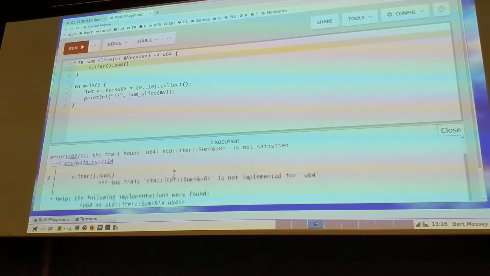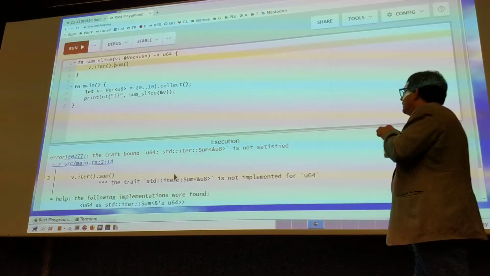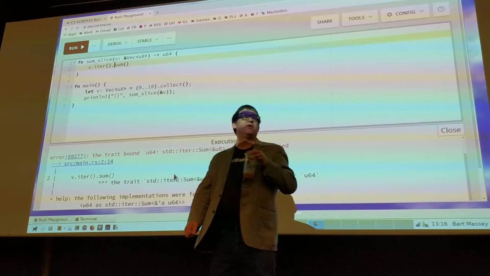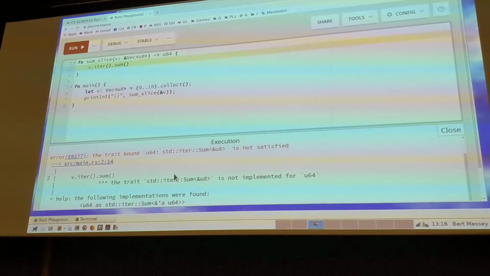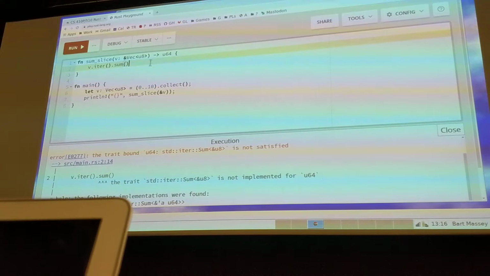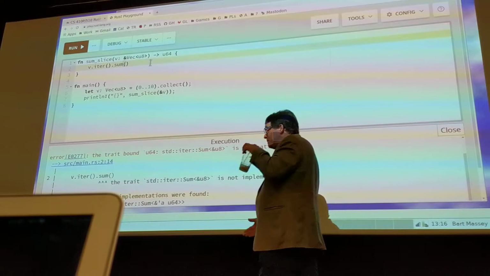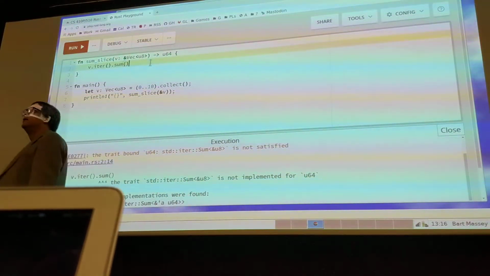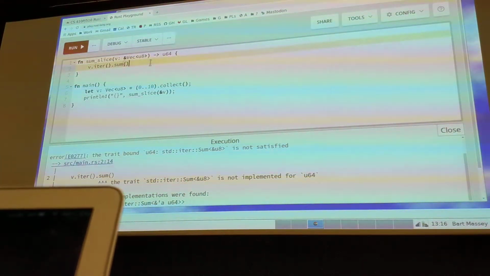Does anybody understand this fancy compiler error message that we have here? It's a trait thing. You can't turn the sum of U8s into a U64. Oh, so that might be part of the problem, right? So I probably want to be really super careful about that. We'll just do it the grossest possible way. But man, I gotta be a little careful here, right? I really gotta be a little careful, because what if I had a vector containing a billion U8s?